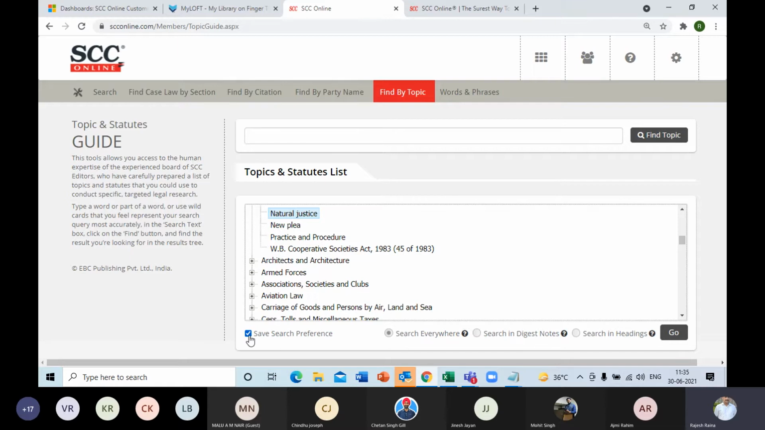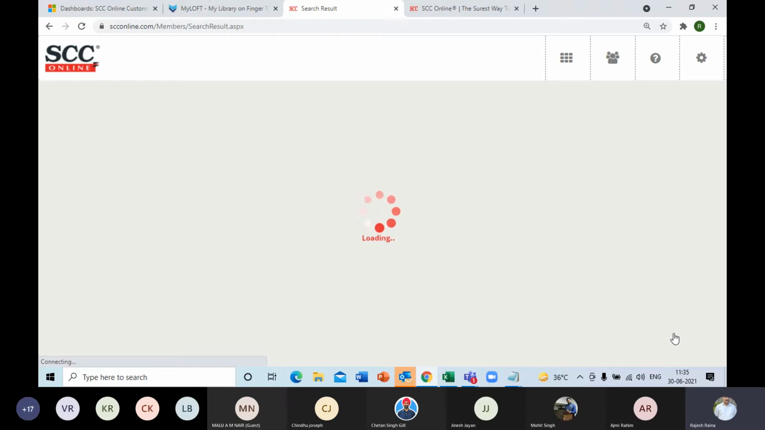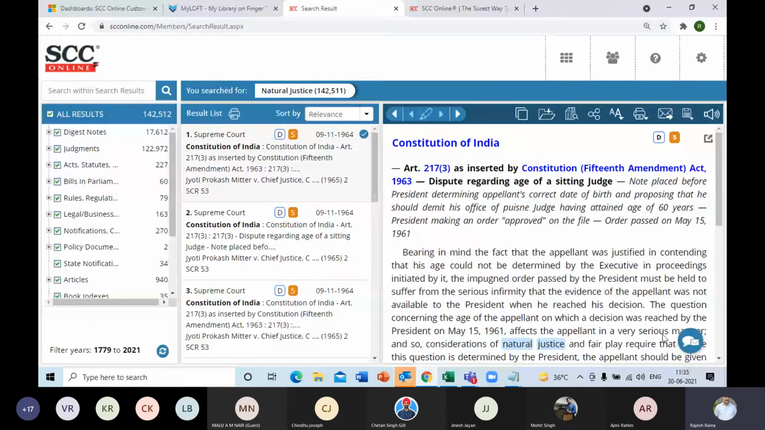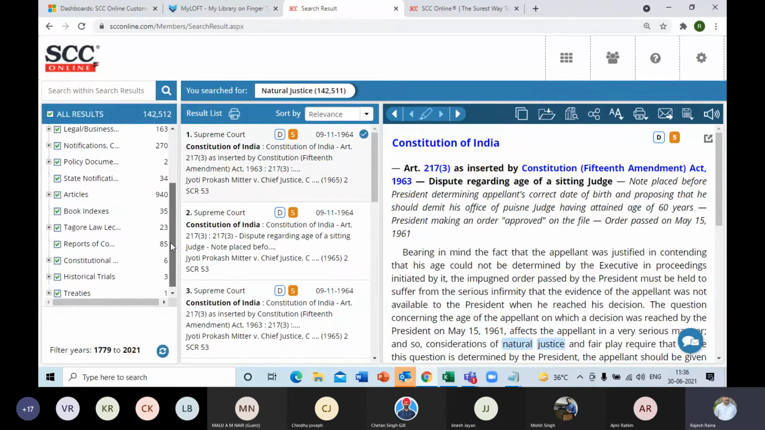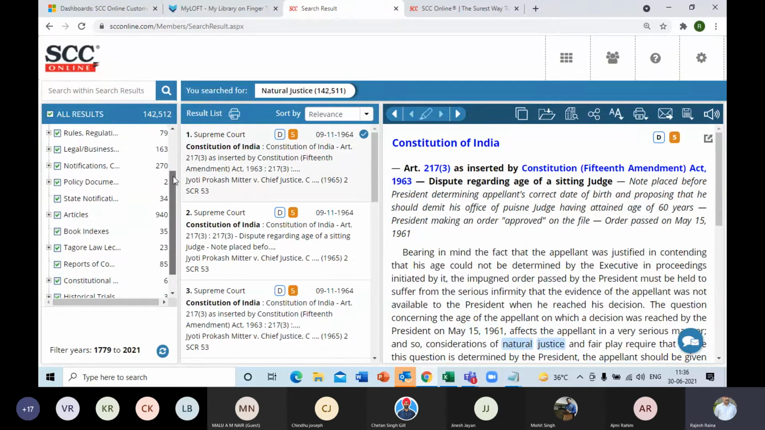And of course, you can also save it for future by checking this box, save search preference. So next time it will be searching on the one you have set. And after that, you can click on the go button. And therefore, I'll get the judgments on, say, natural justice from all the jurisdictions. Not only that, including the rules, regulations, notifications, all as you can see in the all results segment, which is pertaining to natural justice.